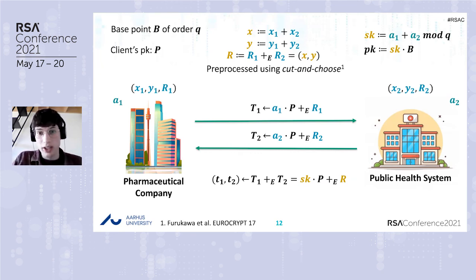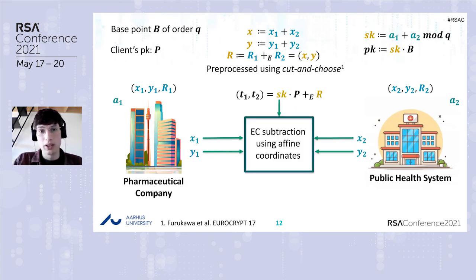Now we have to subtract R in order to retrieve the coordinates of SK times B. And therefore we use this elliptic curve subtraction black box protocol, which uses affine coordinates. It is rather easy to implement. We just need one division and one square.